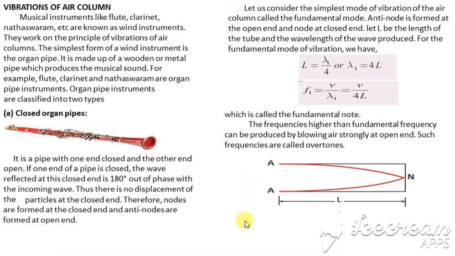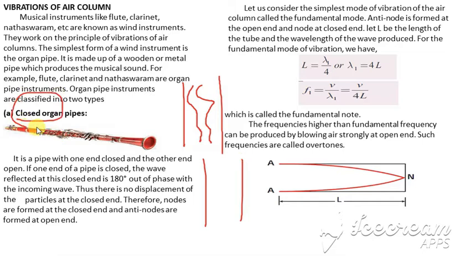Yes, next topic we are going to see is about vibrations in the air column. We are going to consider an air column or any instrument, and how the vibrations happen in this. There are two types of instrument we are going to see. First one is the closed organ pipe and the second one is the open organ pipe.